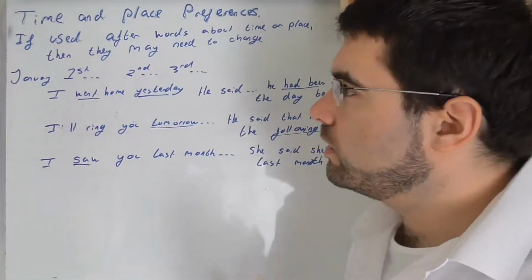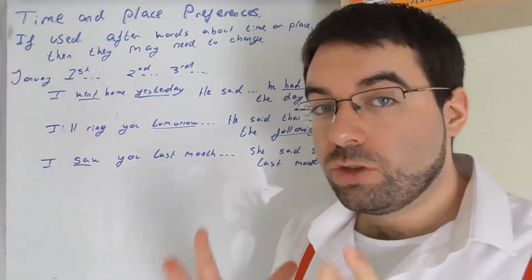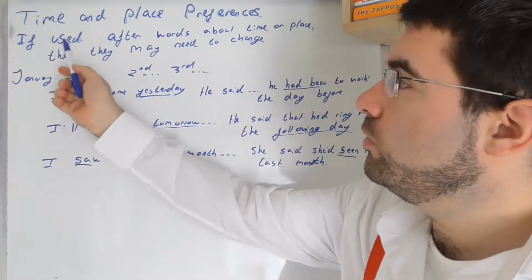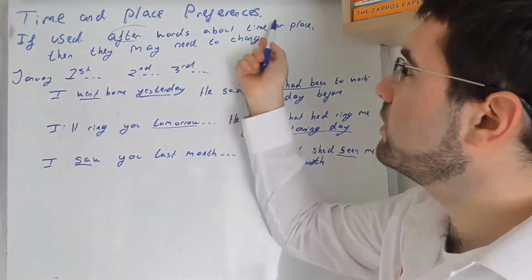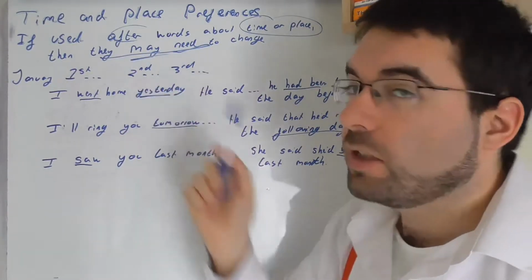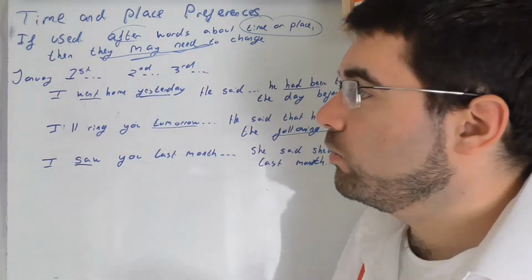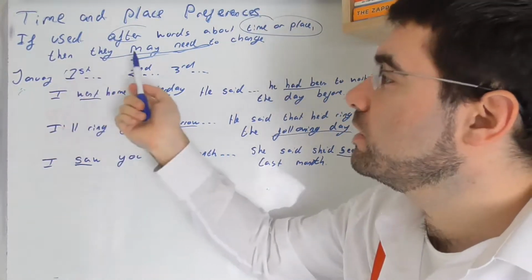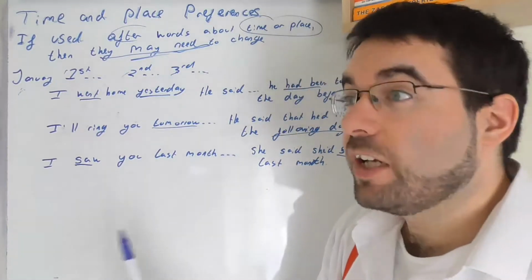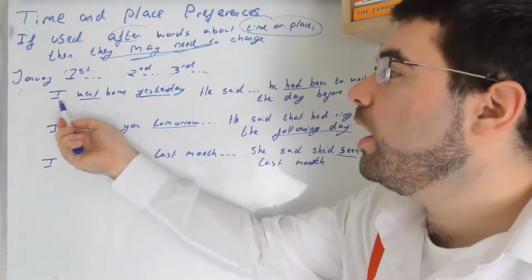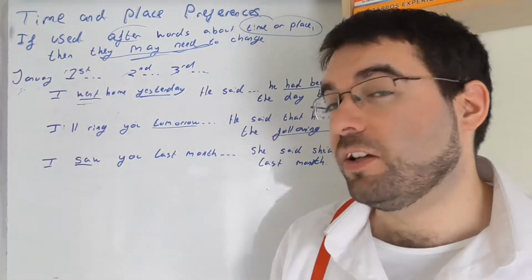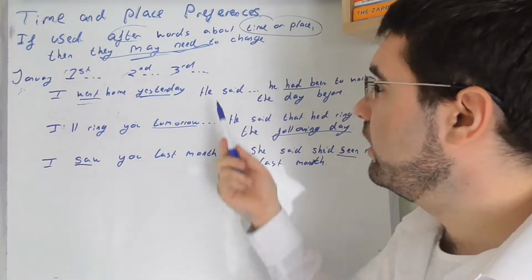Okay, so the time and place references do affect the tense in a sentence. If used after words about time or place, then they may need to change. The keyword there is may need to change. So as time goes on, January 1st, 2nd, 3rd, 4th and beyond, time and the world moves on, things happen naturally. I went home yesterday. I went back yesterday.